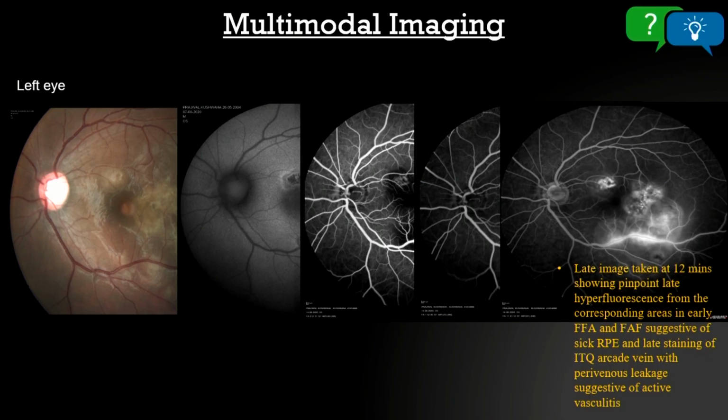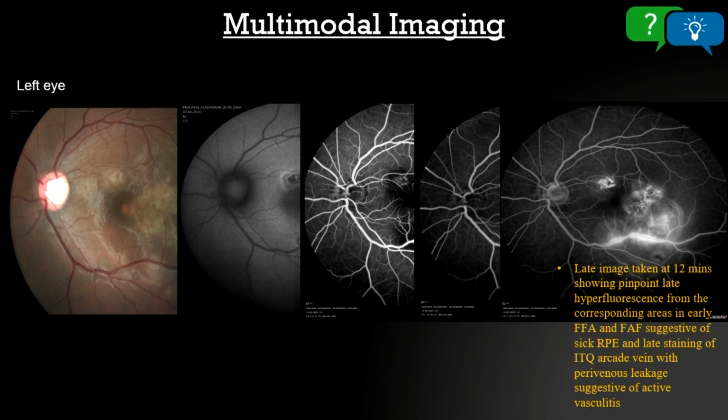So the most important problem was that this particular patient, as Sarjak had pointed out, was on steroid therapy. So at this point in time, for us, the differentials were about how to differentiate CSCR. When you are giving steroids to the patient, how would you differentiate a CSCR from this particular entity? That was the biggest challenge. So for instance, if you have a CSCR, the leakage should be very well defined. Even if you have a multifocal CSCR, the leakage has to be well defined.